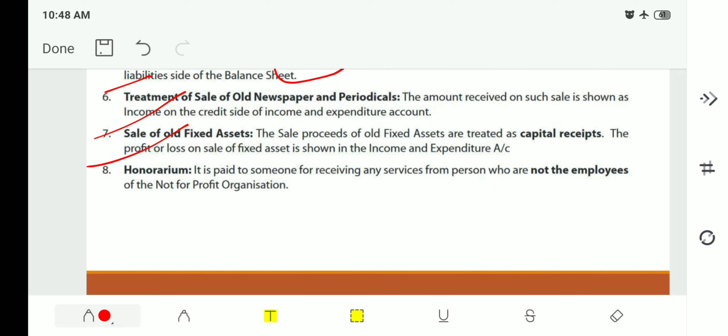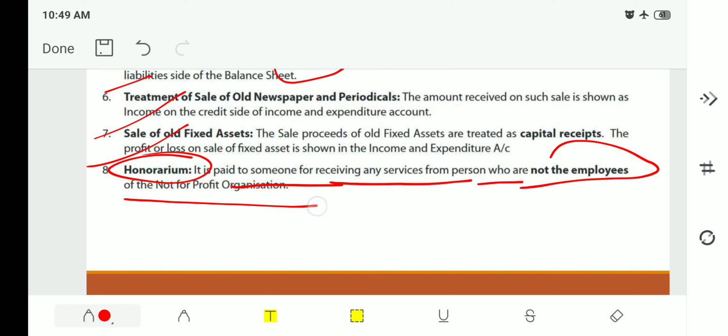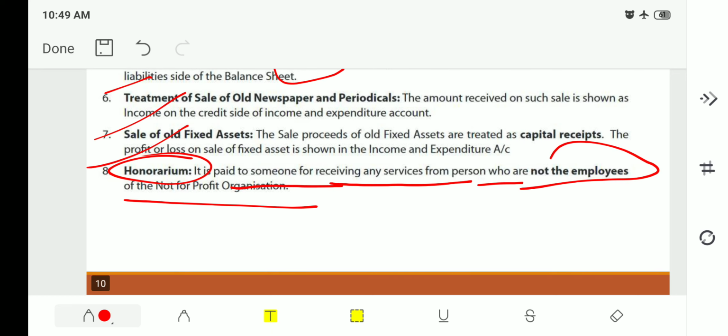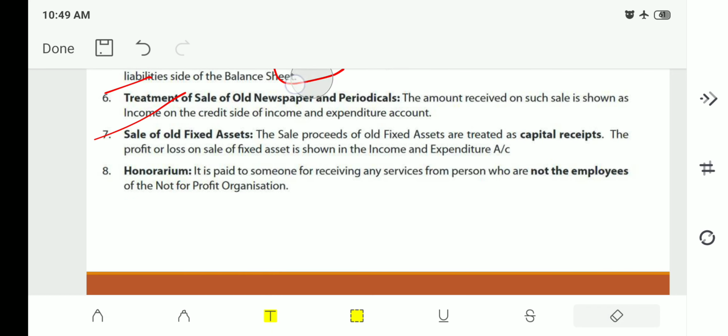At that time, we will call a guest so that he can provide a lecture for you on our channel. In order to provide some benefit for him, we will make some expenditure on him. Now, that expenditure is not a salary for him, but it is called honorarium. It is paid to someone for receiving any service from a person who is not an employee of the NPO. Hope you understood. So these were some of the terms related to NPO, and it is more than enough.